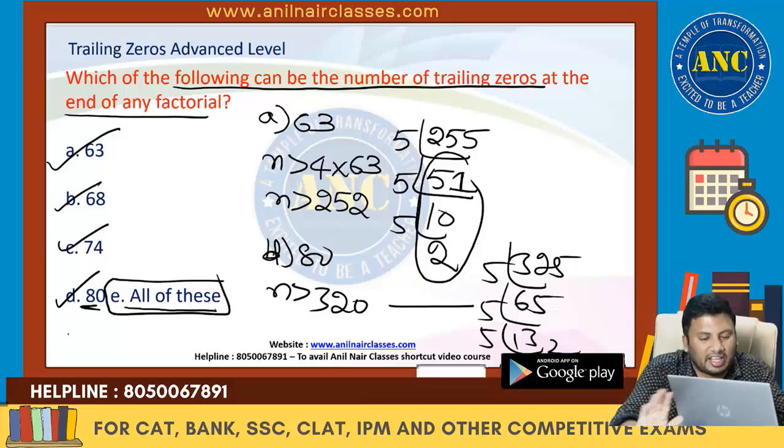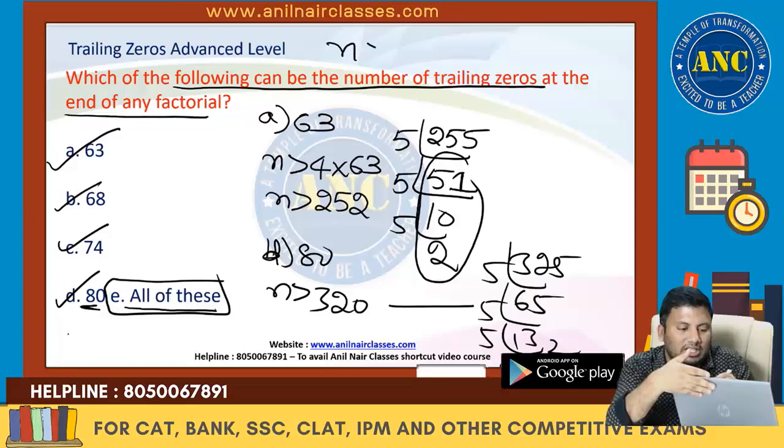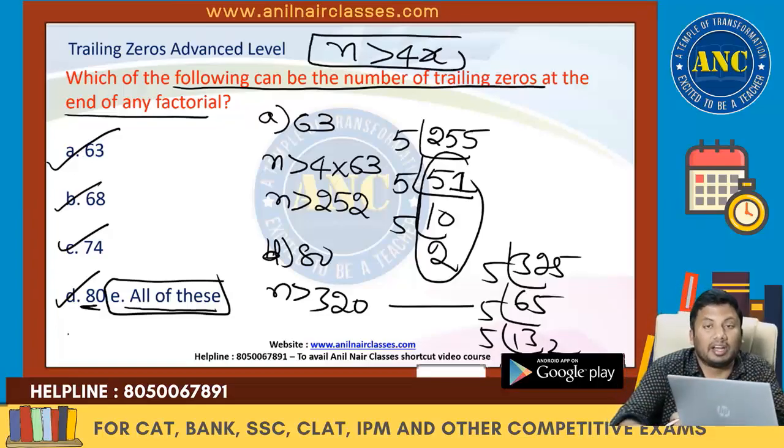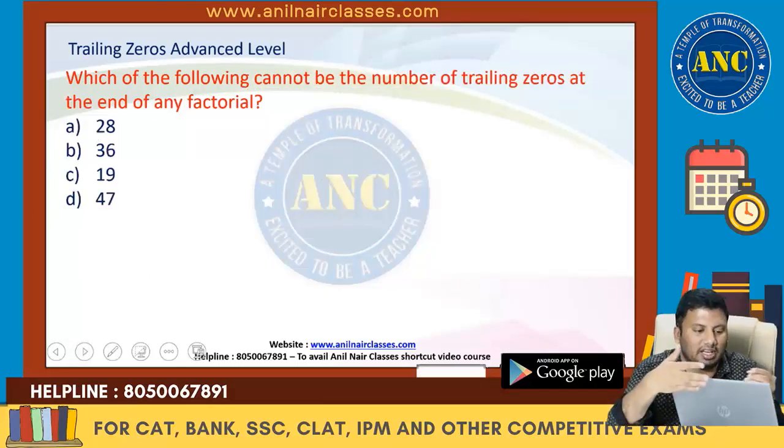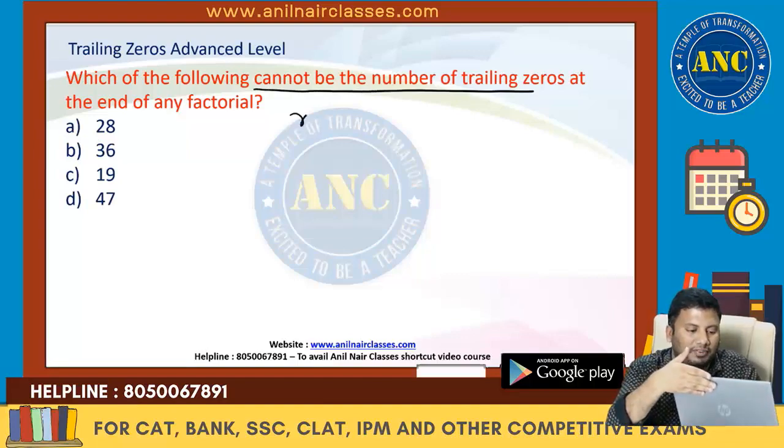N is greater than 4x. In all the questions, what is the concept which I am using? N is greater than 4x is the concept which I am using. I hope these three problems are clear to you. Next one. These cannot be the number of trailing zeros. N is greater than 4x.